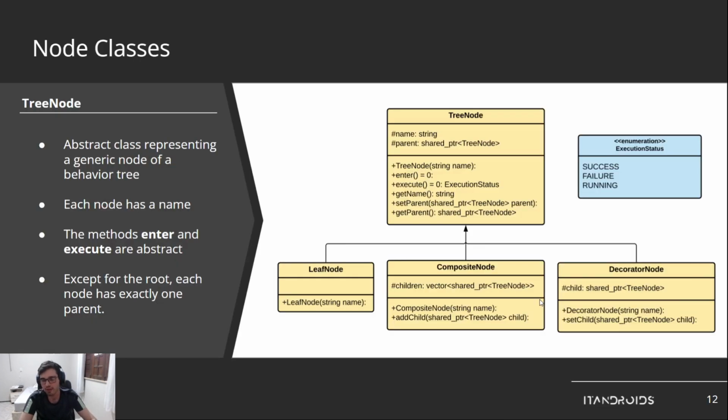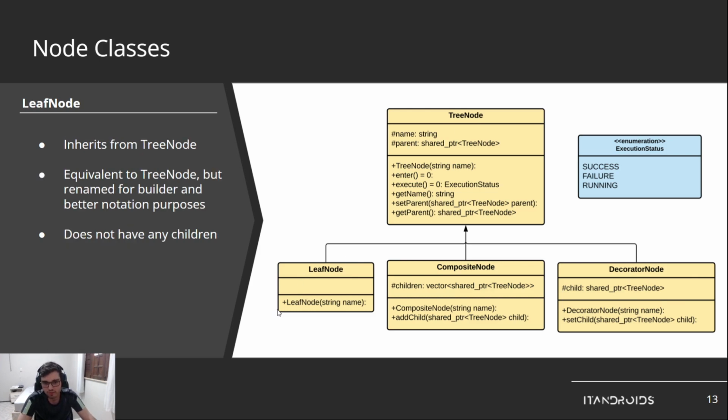So about our results, implementation follows this class diagram. First, for the nodes, we have this tree node. It is the base node for all nodes that are implemented. It is an abstract class. So it has a name, argument, and a parent due to the hierarchical feature. And it has the enter and execute methods of a behavior tree. And see that leaves, composites, and decorators all inherit from tree node.